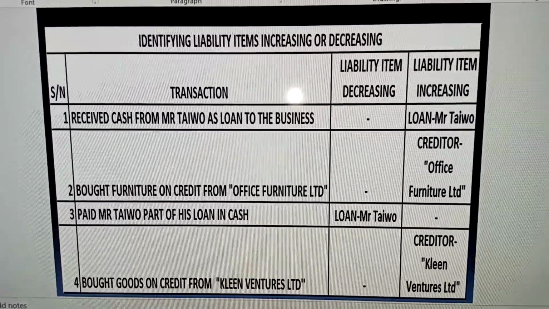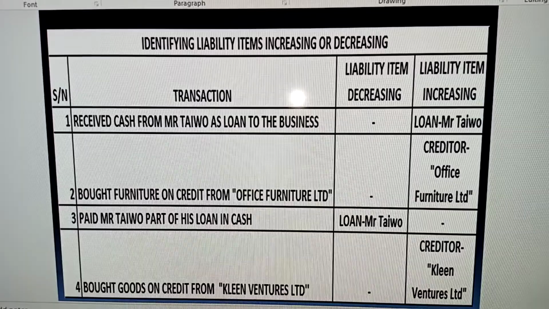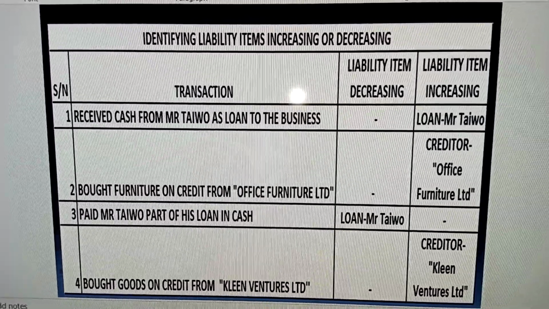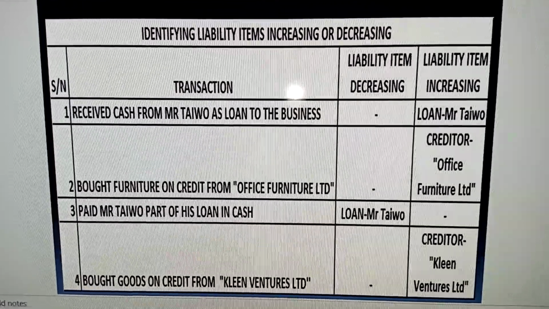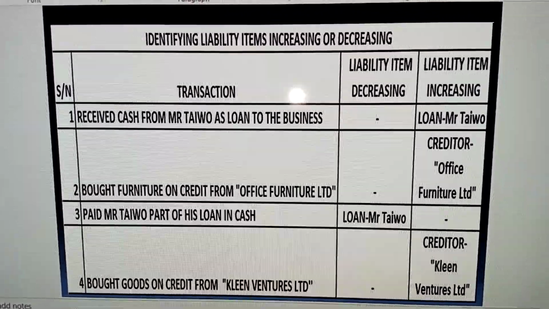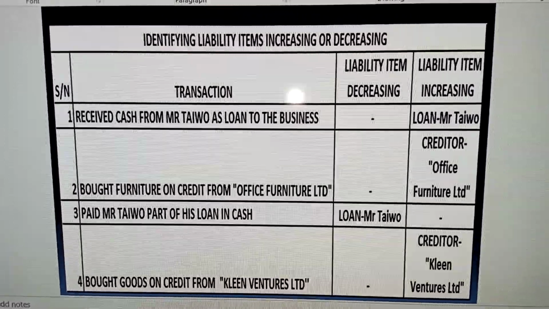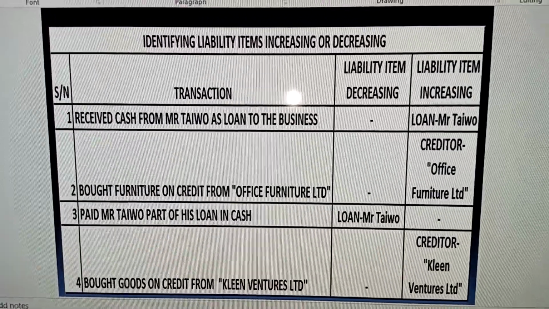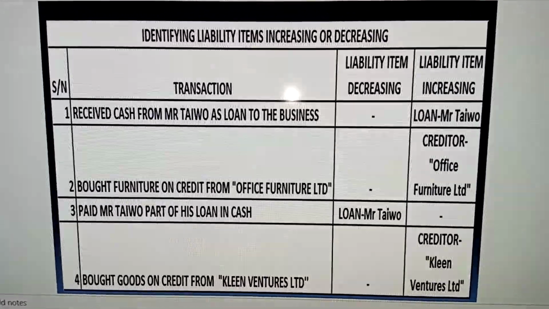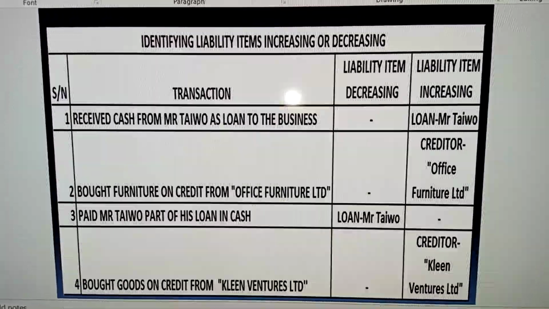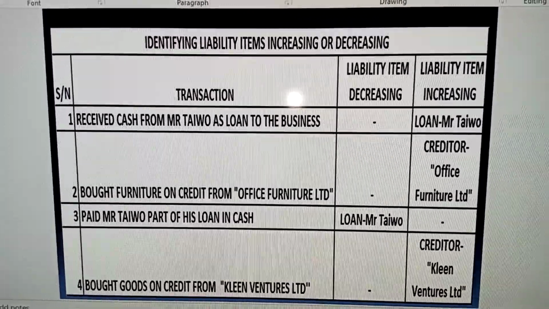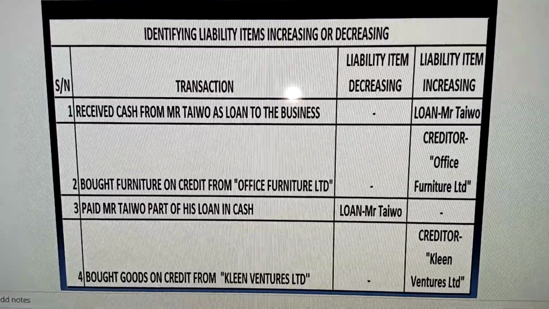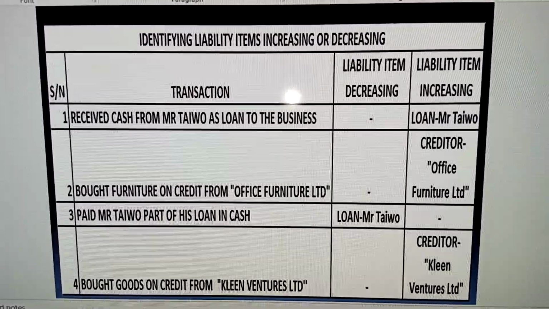I would advise you to quickly go back to debit double entry application on assets and understand it, because when we do a proper illustration in our next class, we're going to be having transactions involving all of these items. So for this one, which is double entry for liabilities, we're going to be identifying the liability items in the transaction, and then we're going to know if it is increasing or decreasing.